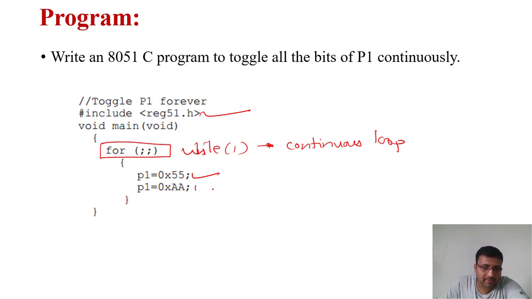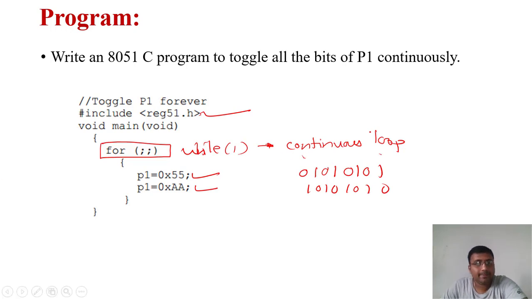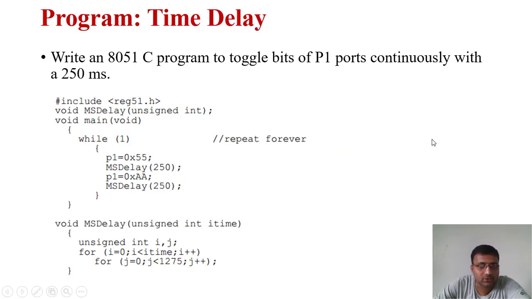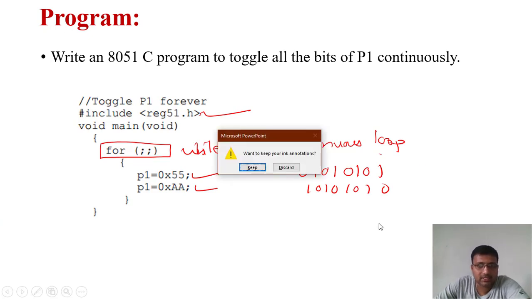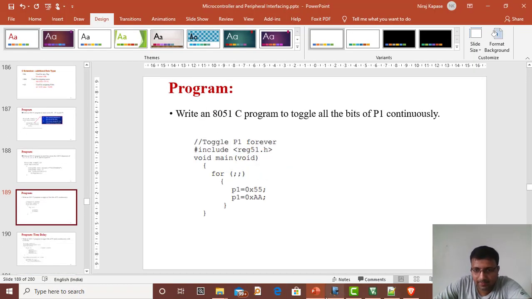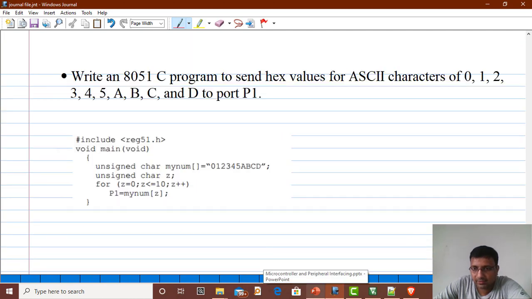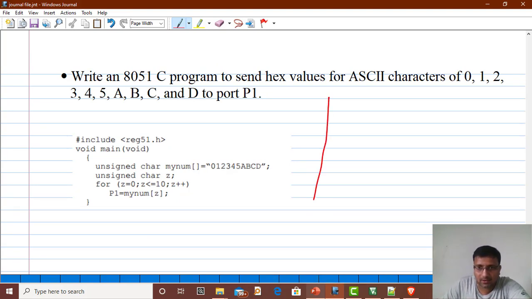So alternate LEDs will blink. So the value is 0, 1, 0, 1, 0, 1, 0, 1, and AA means 1, 0, 1, 0, 1, 0, 1, 0. So alternate LEDs will blink. So this is P0.0 to P0.7. Okay, so like this you can use. All right, so we're going to see this in a programming. This we have discussed. So here it creates an array. So in this case the array is stored like this.